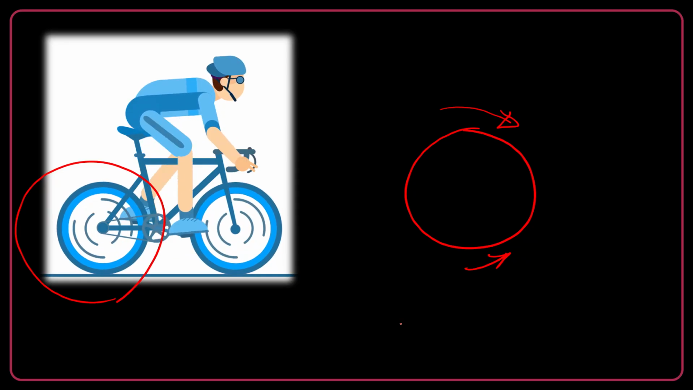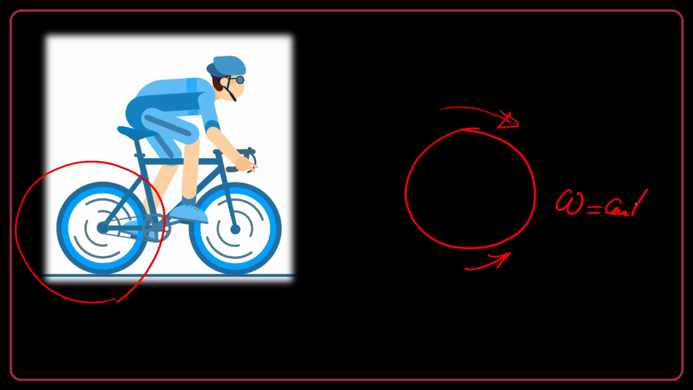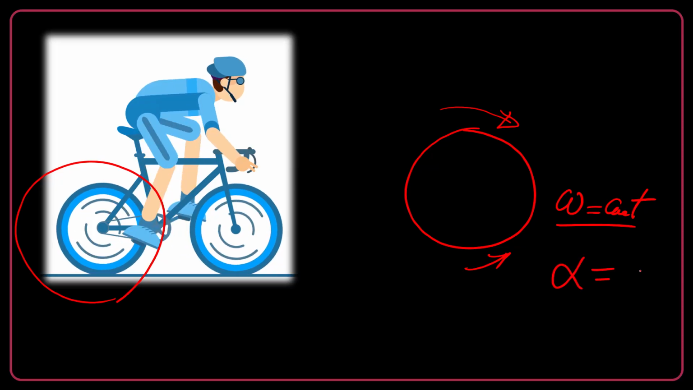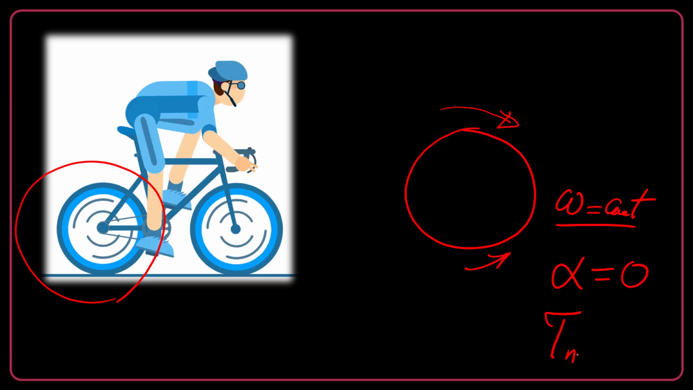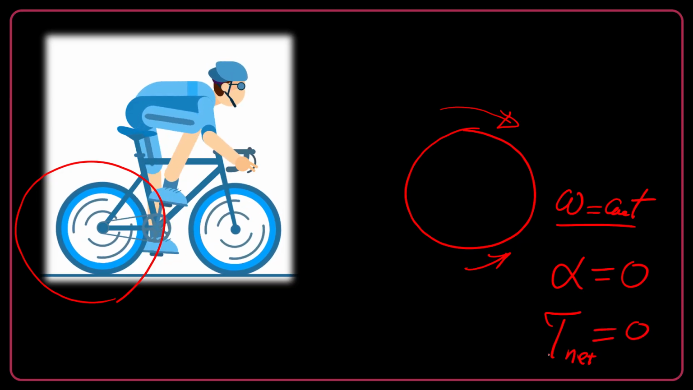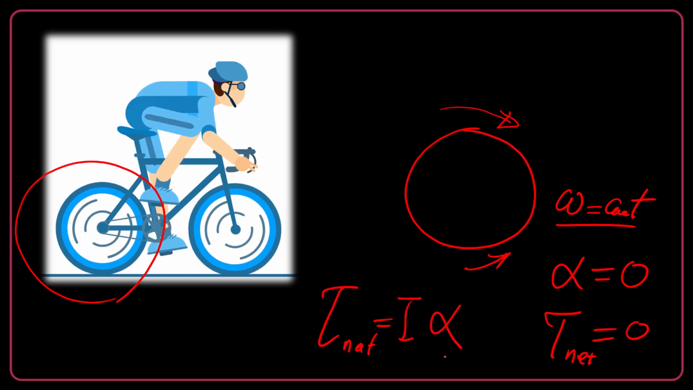Why do they cancel each other? Because I know that omega must be constant. Constant omega means zero angular acceleration. Zero angular acceleration immediately results in zero net torque acting on that. Why? Because net torque is supposed to be equal to I alpha. We learned it in previous videos.